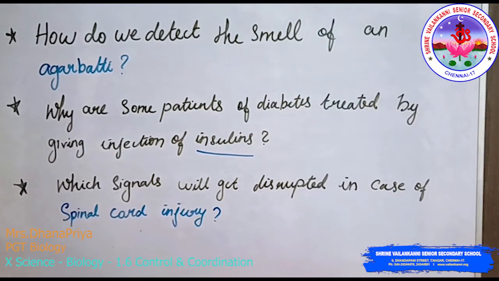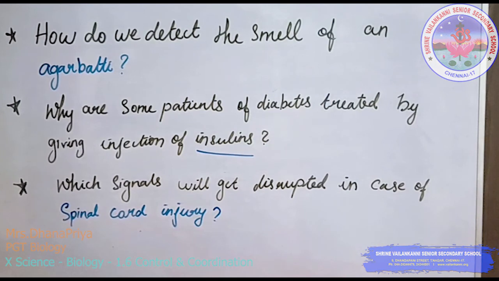Next question: which signals will get disrupted in case of spinal cord injury? Solution: in case of a spinal cord injury, reflex action, that is, impulses from the various body parts, will not be conducted to the brain. Messages from the brain will not be conducted to the various organs of the body. Thank you.